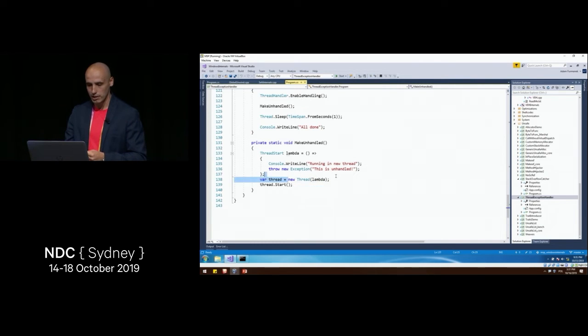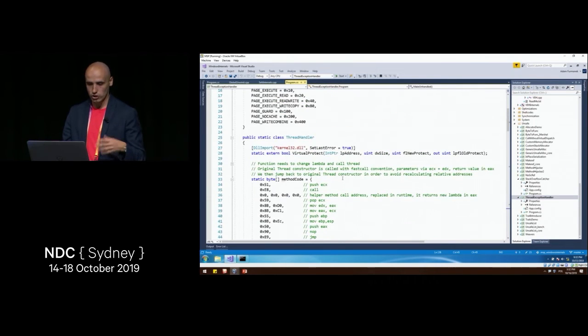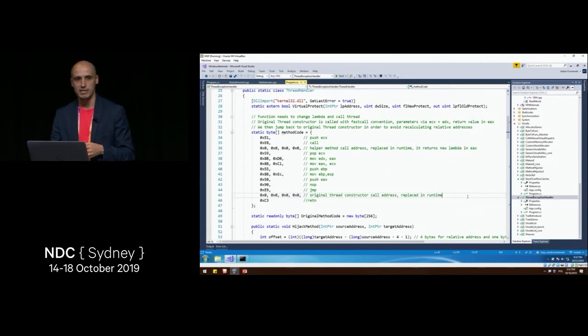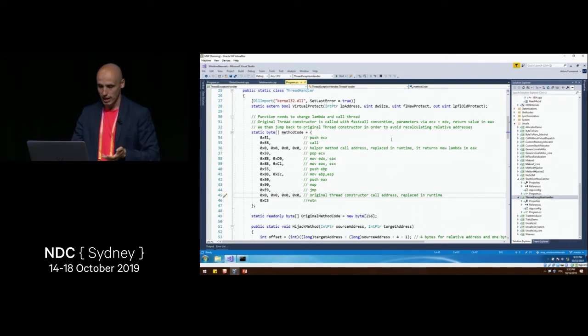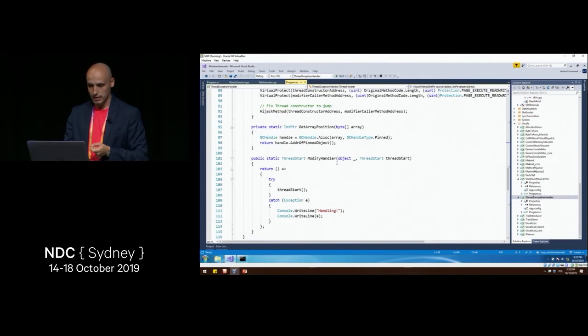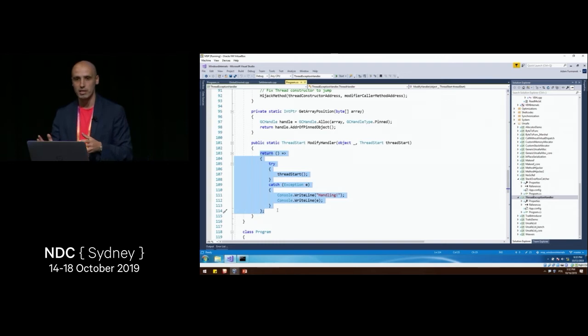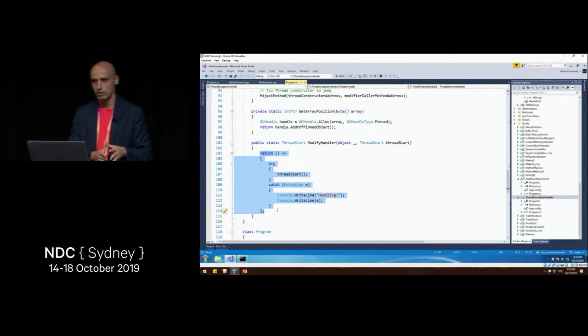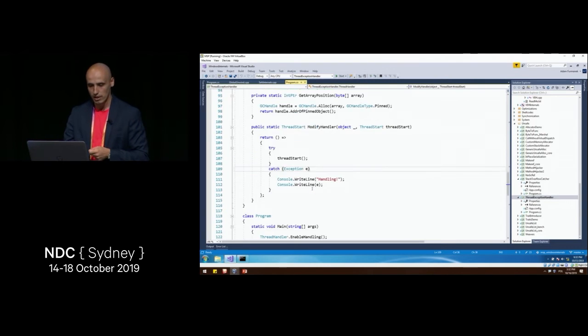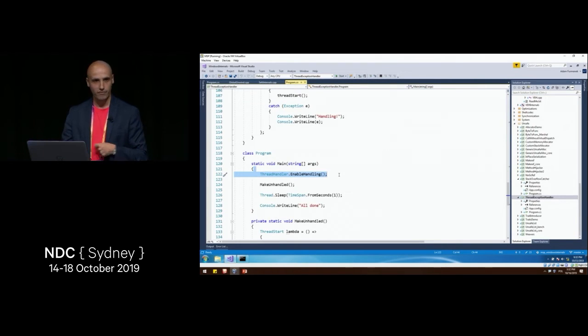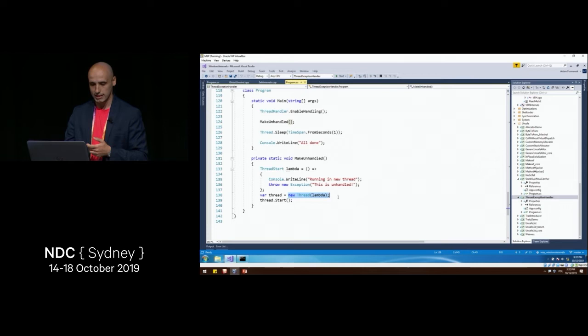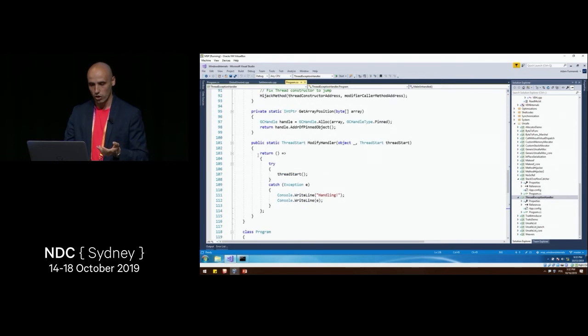What we can do here is use that new thread constructor. We can modify the code of this constructor by generating some machine code under the hood. We generate code like this, which basically takes the original thread constructor code, jumps to some other place, and then calls our method by doing the jump here. It does a very simple thing: it changes the lambda which we originally passed to the thread constructor with a try-catch handler that calls the lambda. So first we hijack the thread constructor to introduce our own machine code to do the magic. We then call this method, and when this thing is being called, it effectively calls the thing here.